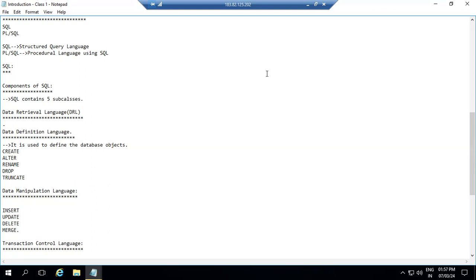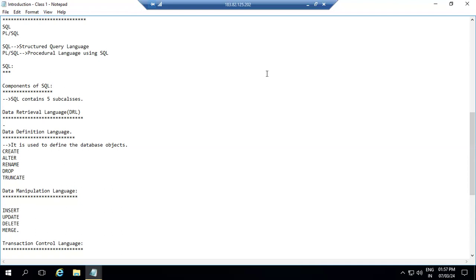Under the data definition language, we have 5 types of commands: create, alter, rename, drop, truncate. Why do we use create? I want to create a table, so we use the command CREATE TABLE followed by the table name.